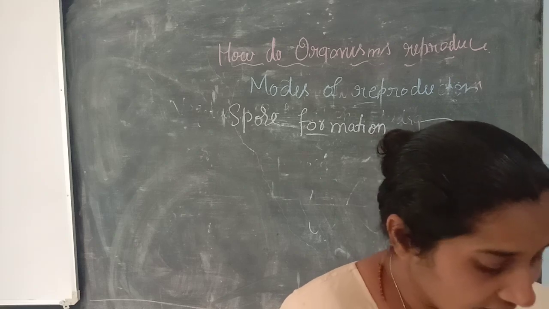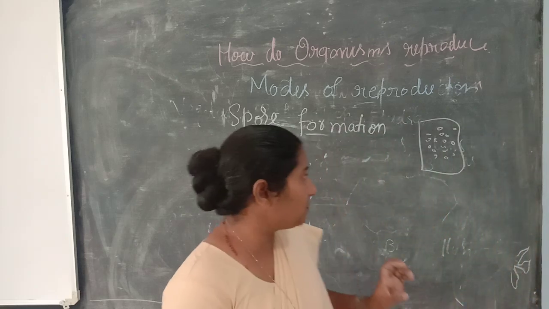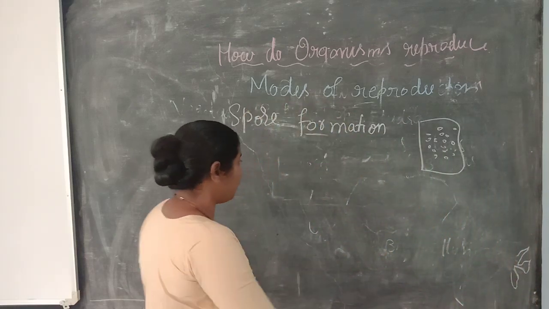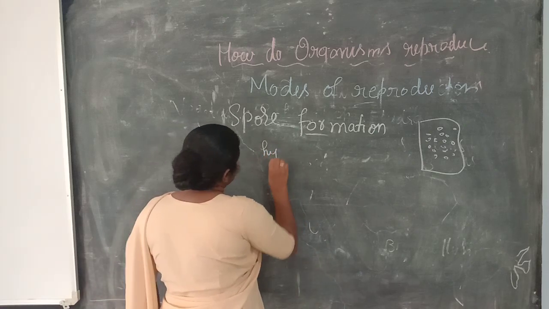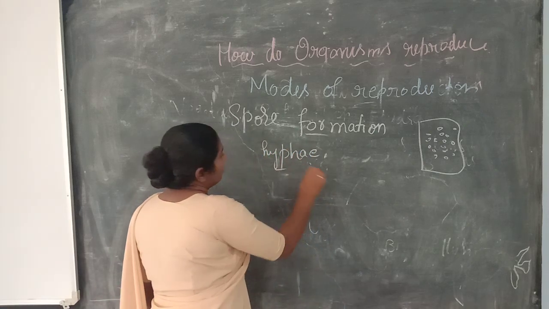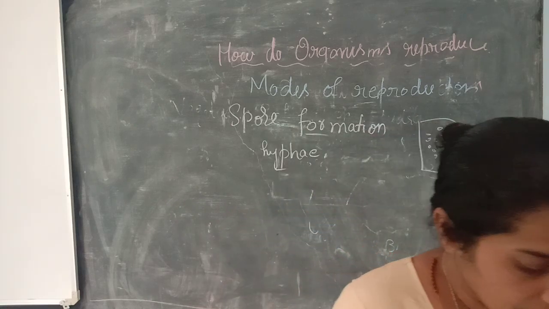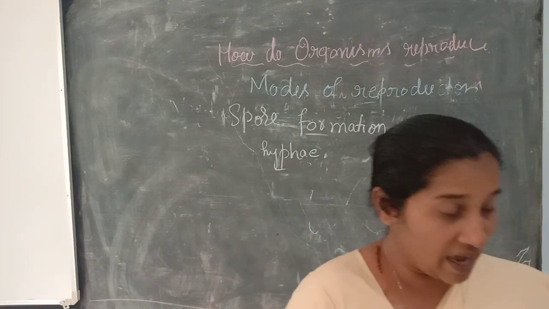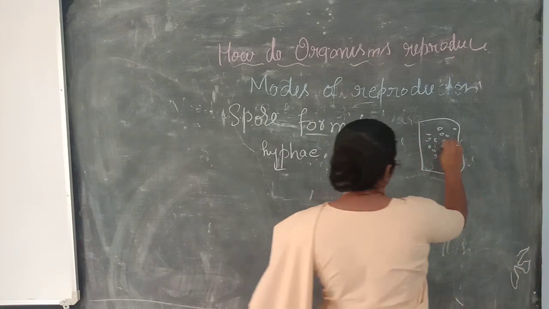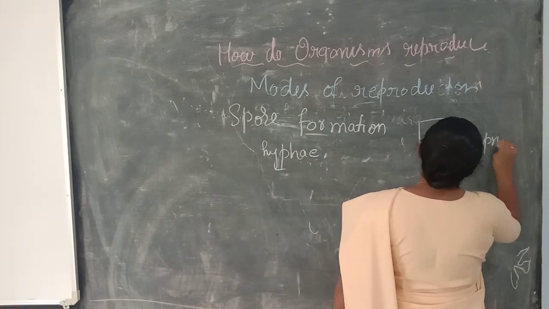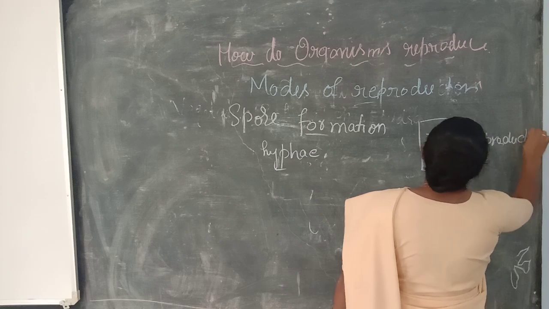The thread-like structures developed by the activity of spore formation we call hyphae. It is called hyphae, or the bread mold, Rhizopus, and these are the reproductive parts during spore formation.